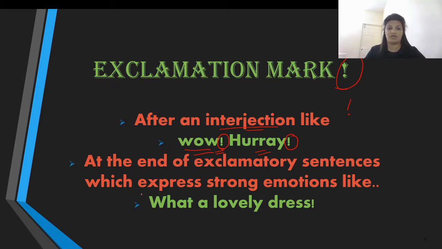Another situation where you use an exclamation mark is at the end of exclamatory sentences. And what are these exclamatory sentences? These exclamatory sentences are nothing but those which express strong emotions, like, what a lovely dress! You can see that we have used an exclamation mark at the end. So when you are expressing strong emotions, be it a word or a statement, you end it with an exclamation mark. So there you have the exclamation mark.